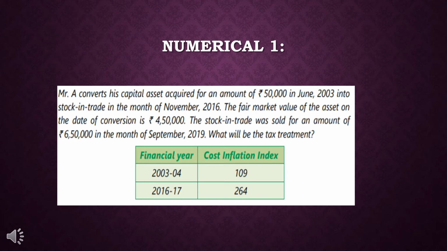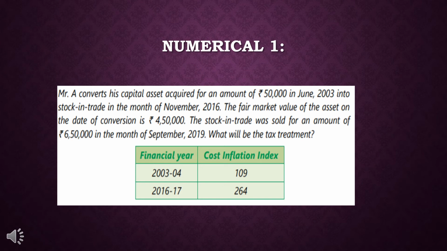I have shared a proper format with you regarding the long-term and short-term capital gains. But you can't understand the concept unless you solve some numericals. So let's solve a numerical, first of all for the long-term capital gains. Please read down the question.